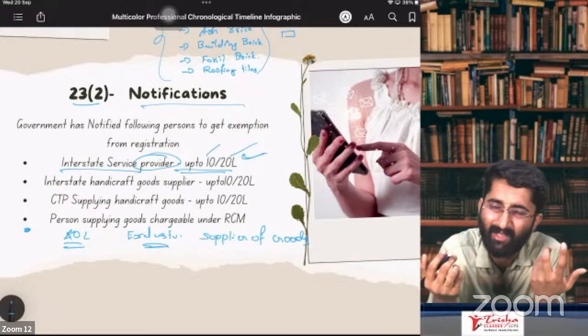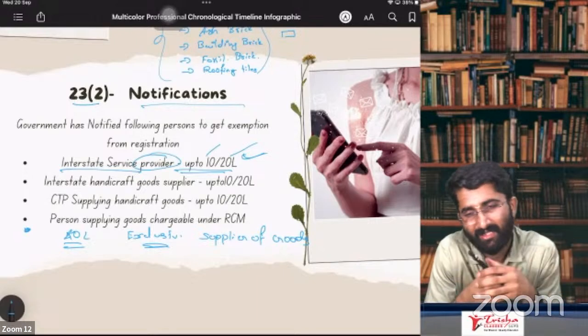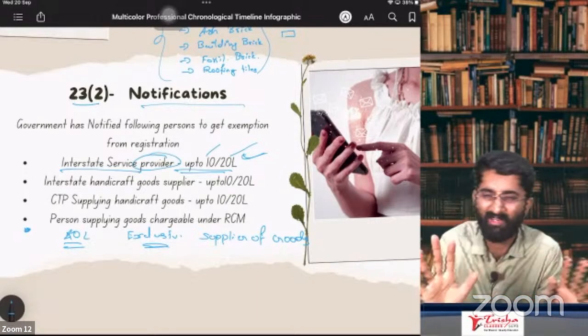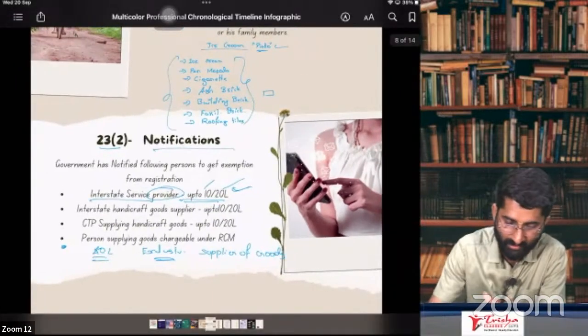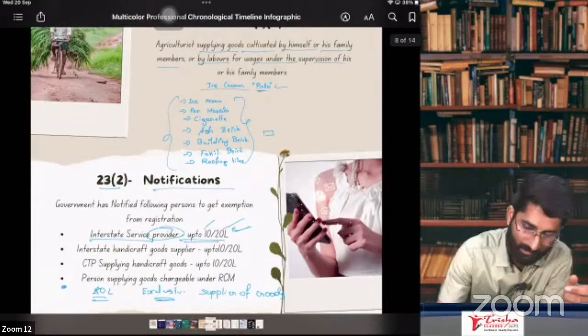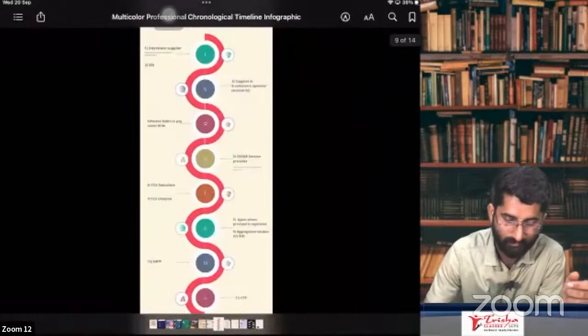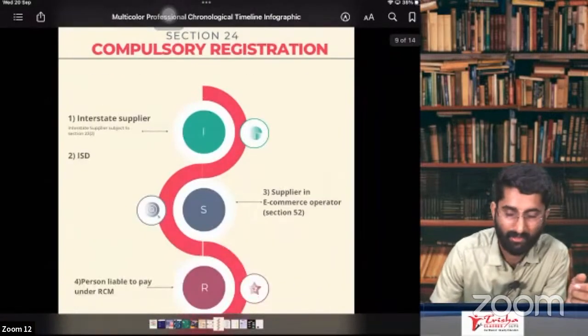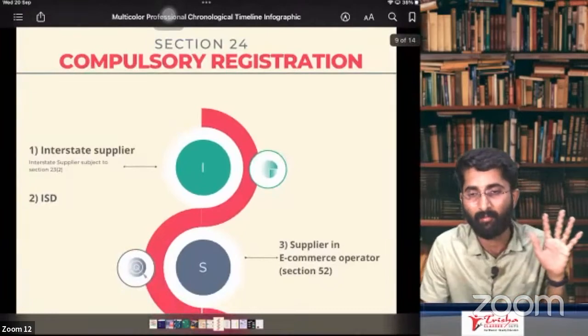Now you might get the doubt, sir. It is there in section number 22, sorry. Section number 22 mein tha na, sir, ye. So we will do one thing. We will discuss all these notifications with the help of section number 24. Section number 24 is talking about compulsory registration. Who are required to take the compulsory registration?